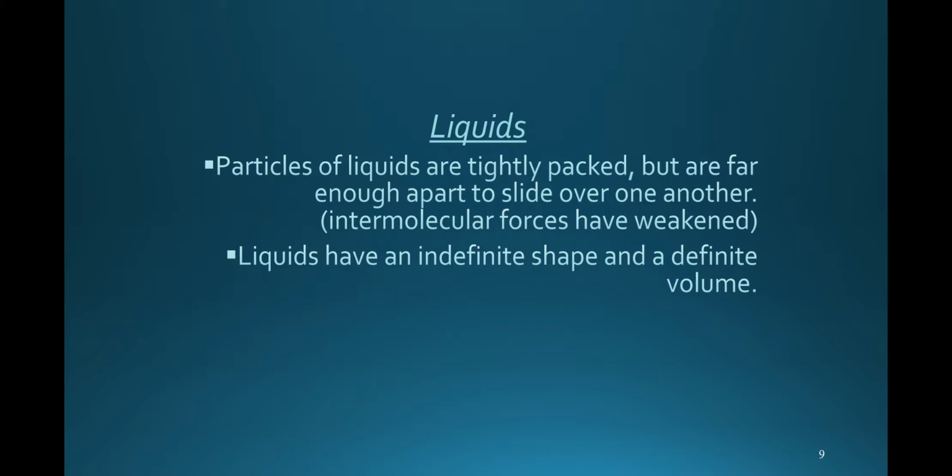When you transfer it to the conical flask, it is going to occupy the shape of the conical flask, so that means indefinite shape. Definite volume means if you are pouring 20 ml from the beaker to the conical flask, the 20 ml is going to be the same in the beaker as well as in the conical flask, so it has a definite volume.